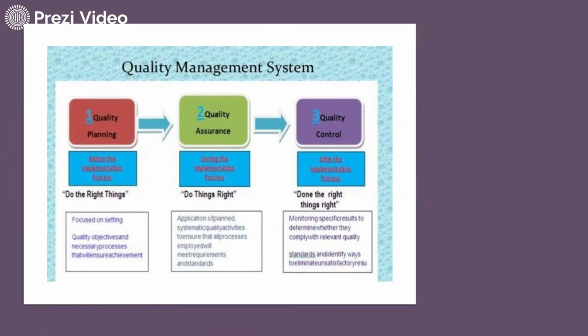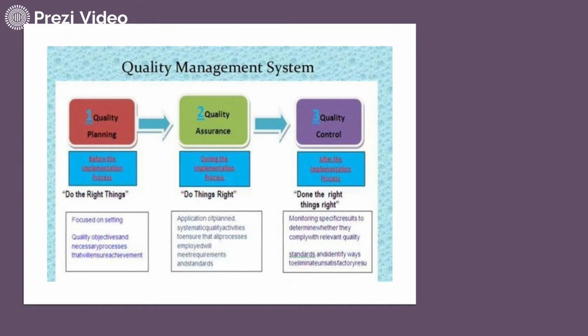As I told in the previous slide, to achieve the goal of the company, the work tasks and various functions have to be bifurcated. They need to be classified and planned out. So overall, you can say the management system is divided into three steps. First is the quality planning part. For anything, planning is very important.